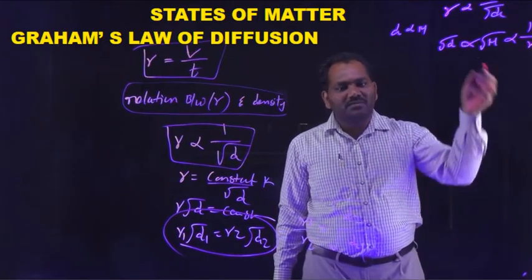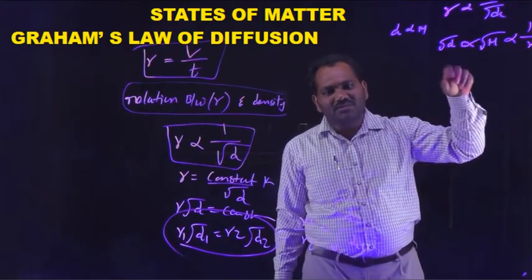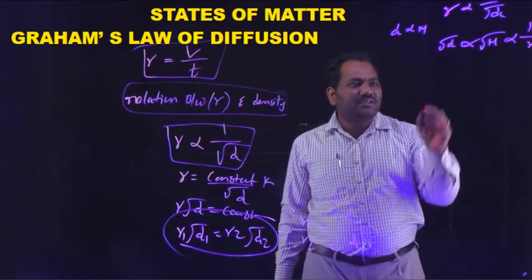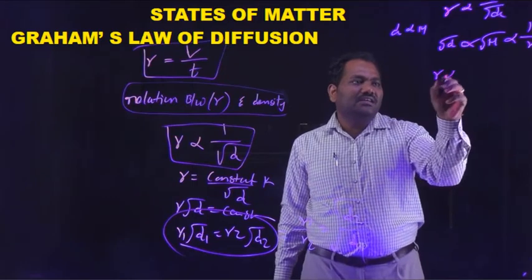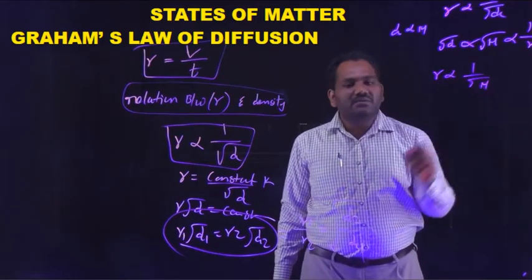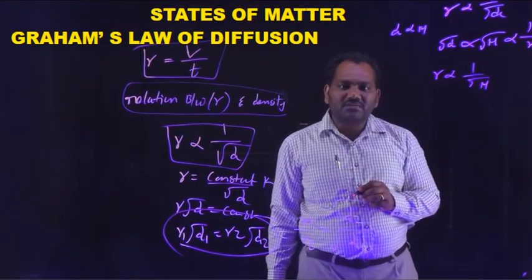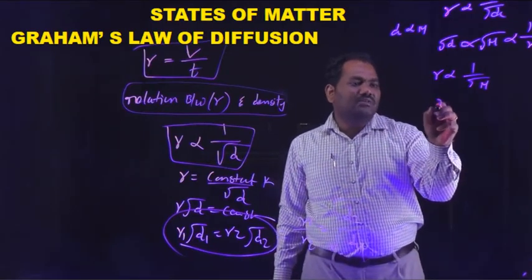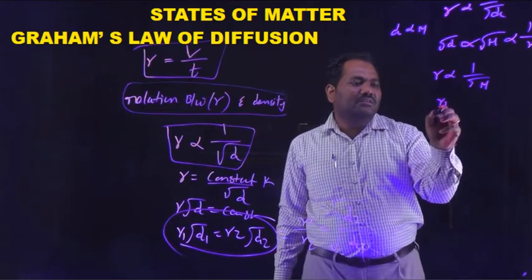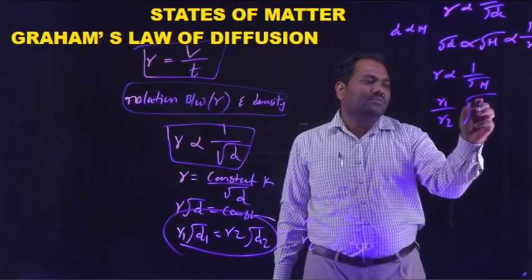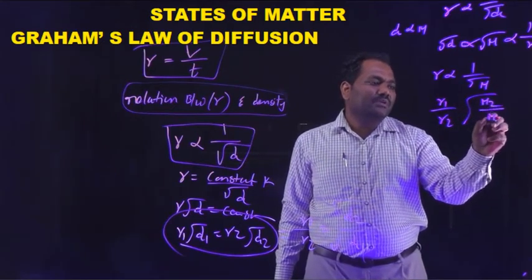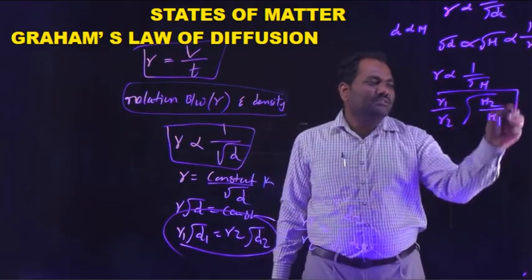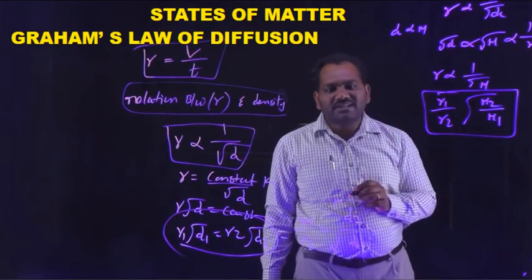R is inversely proportional to molar mass, or molar mass is inversely proportional to R. From this equation we can also write: R is inversely proportional to the square root of molar mass. From this we can derive another one: R1 by R2 is equal to root M2 by M1. This is another expression for Graham's law.